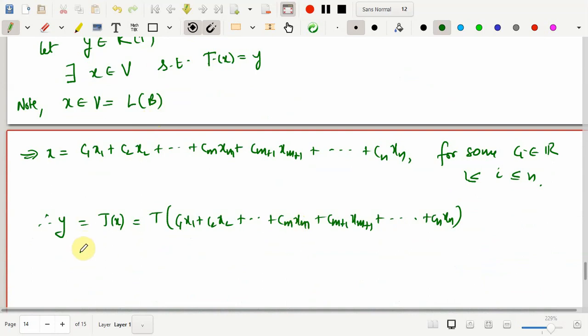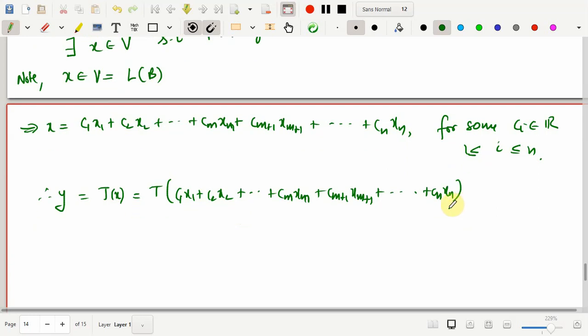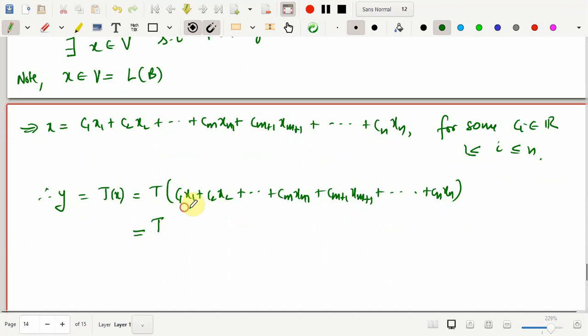That is, you should be able to write this y as some scalar into T of xm plus 1 plus some scalar into T of xm plus 2, and this goes on till some scalar into T of xn. So we will split this accordingly. I'll consider this as one vector and this as another vector.